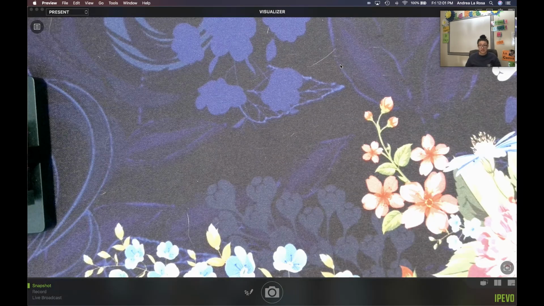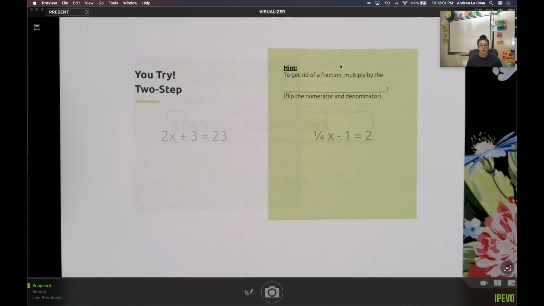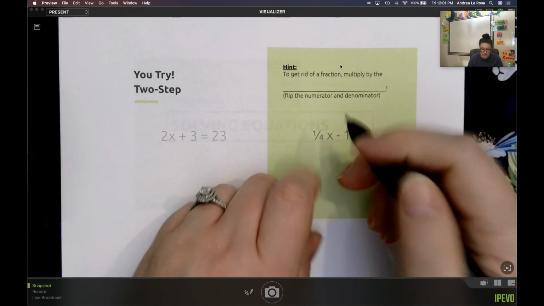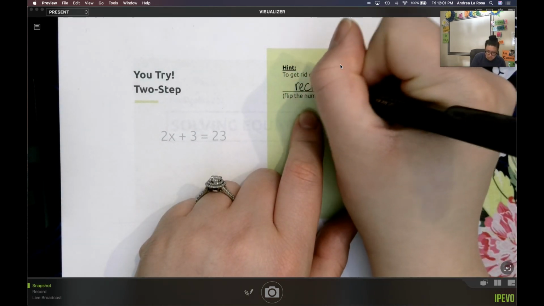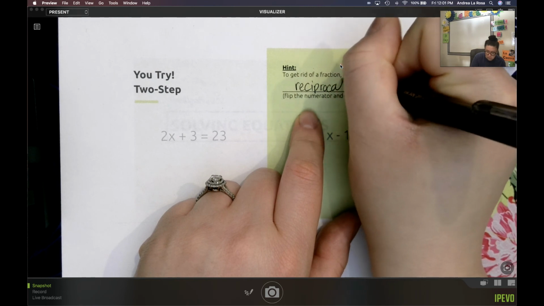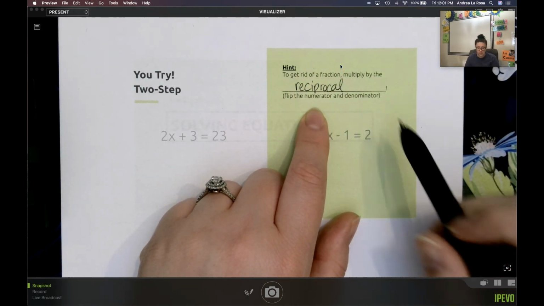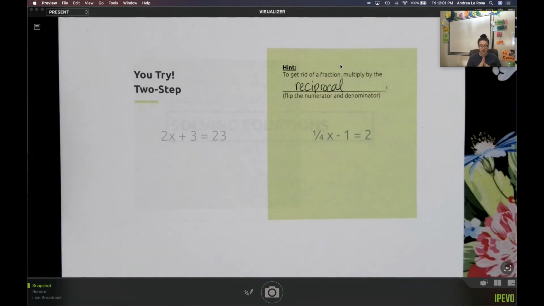All right, the last part of this video, I want you to try these last two on your own. Before you do this green one though, I have a hint for you. To get rid of a fraction, you need to multiply by the reciprocal. That was one of our vocab words from earlier. Remember, the reciprocal is when you flip your numerator and your denominator. Go ahead, pause the video, give those two problems a shot.